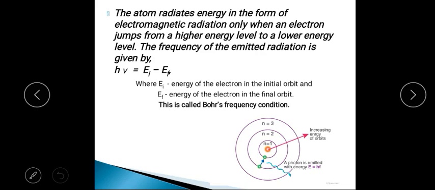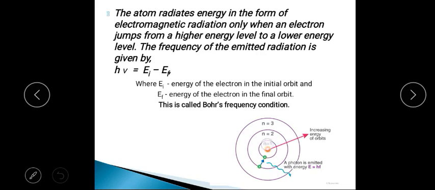All the electrons are revolving in stationary, non-radiating orbits, and the atom radiates energy only when a transition takes place, with the electron jumping from a higher energy level to a lower energy level.